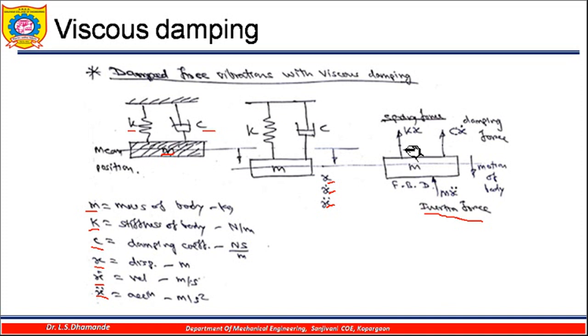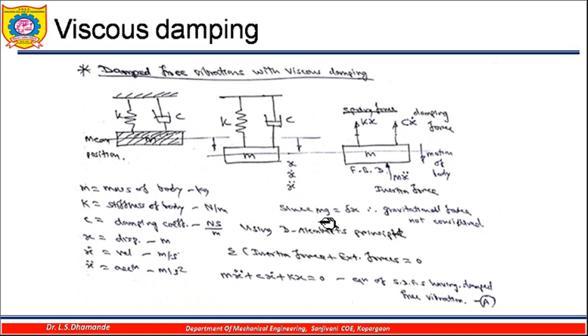So here you will find that k x acts in the upward direction, c x dot also acts in the upward direction, and m x double dot also acts upward. Now we know that mg, that is mass into gravitational acceleration, is equal to k into delta x. So the gravitational force is not considered here because it gets cancelled out, as we have seen in the previous case also.